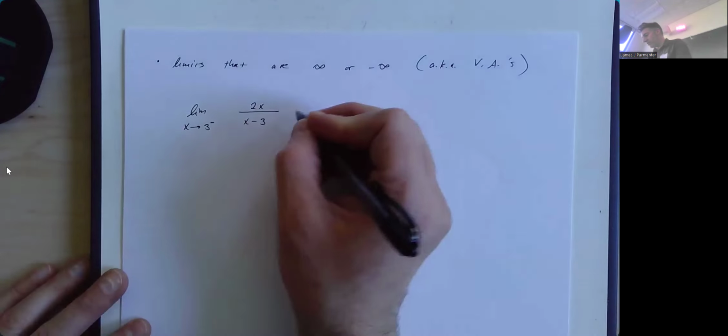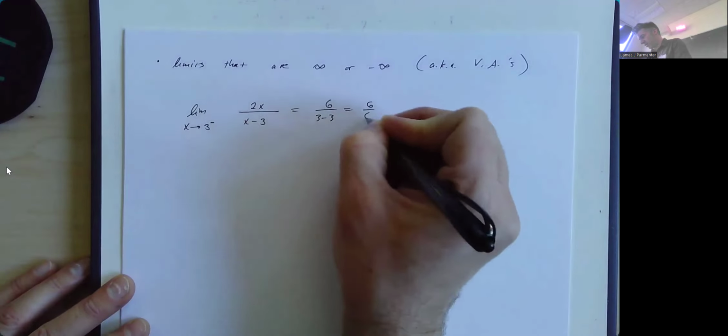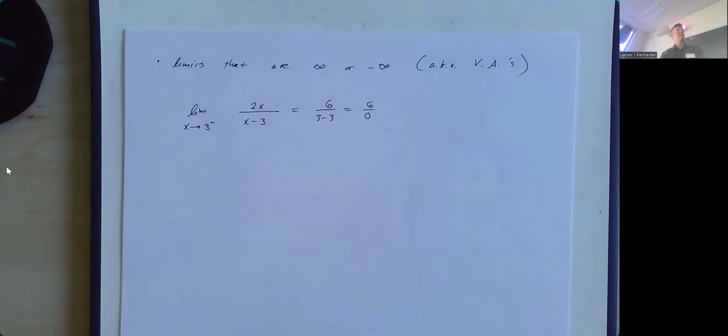So here I'm going to get 6 over 3 minus 3, which is 6 over 0. Now, that's kind of problematic. It's not a 0 over 0. So it's not one of those situations where we're going to factor and cancel or multiply by a conjugate or get a common denominator. It's actually a lot less work than that.